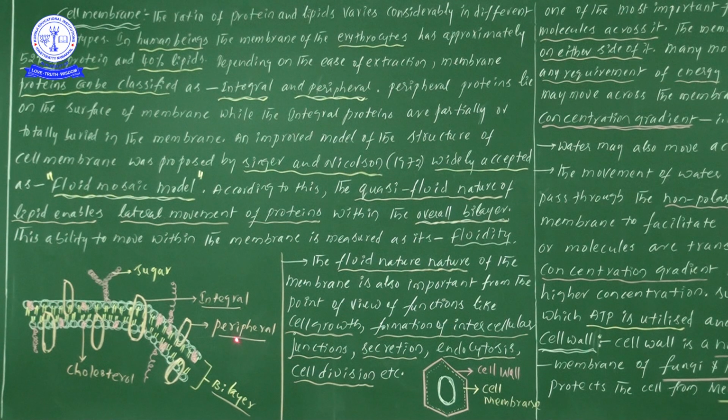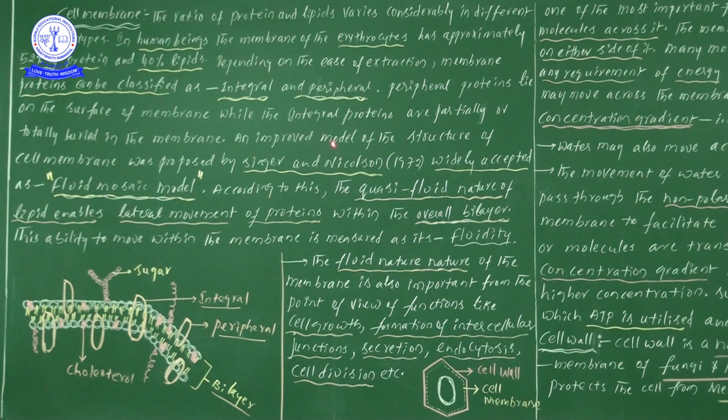But peripheral protein, also once you see, is on the surface. Here also just a surface, and this one also is on the surface. Next one, next one. This one is completely buried from this side to this side, completely embedded, but here the remaining are all just partially present over the surfaces of the bilipid layer. Point you understood. Integral means completely embedded protein. Peripheral means the proteins which are present just on the surface of the bilipid layer.